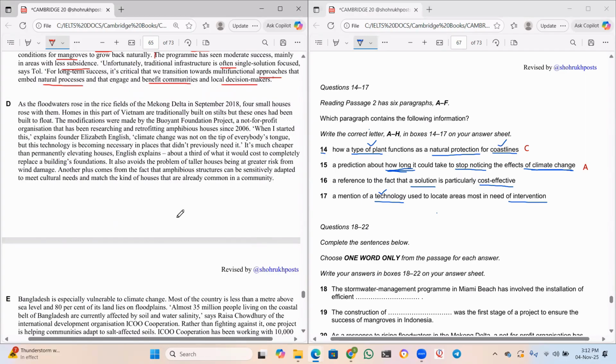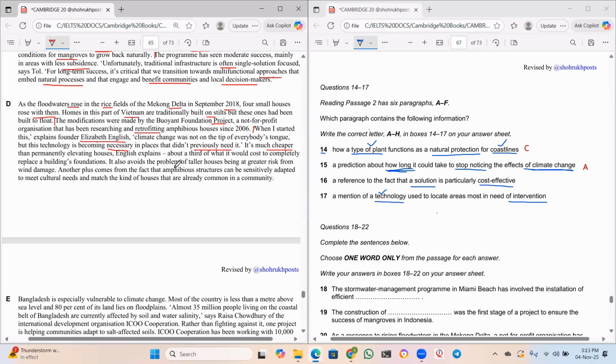Now, as the flood waters rose in the rice fields of Mekong Delta in September 2018, four small houses rose with them. Homes in this part of Vietnam are traditionally built on stilts, but these ones had been built to float. The modifications were made by the Amphibious Foundation Project, a not for profit organization that has been researching and retrofitting amphibious houses since 2006. When I started this, explains the founder Elizabeth English, climate change was not on the tip of everybody's tongue. But this technology is becoming necessary in places that didn't previously need it.